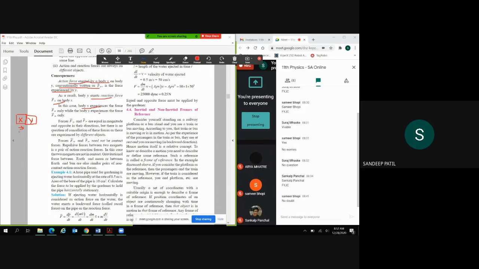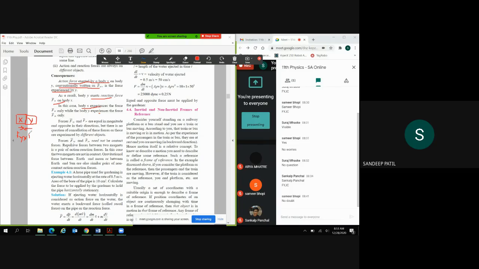There is a force F by body X. Action force exerted by body X on body Y, conventionally termed Fyx, right? और जो बॉडी Y से रिएक्शन आएगा वो क्या term होगा?